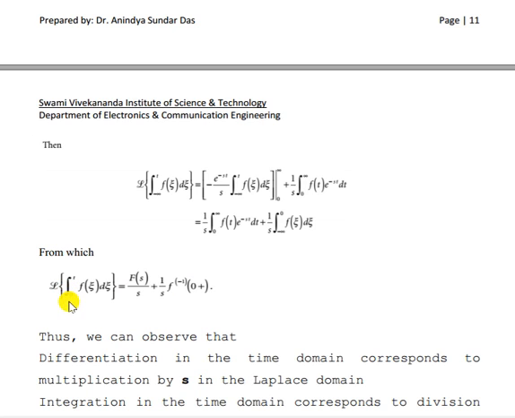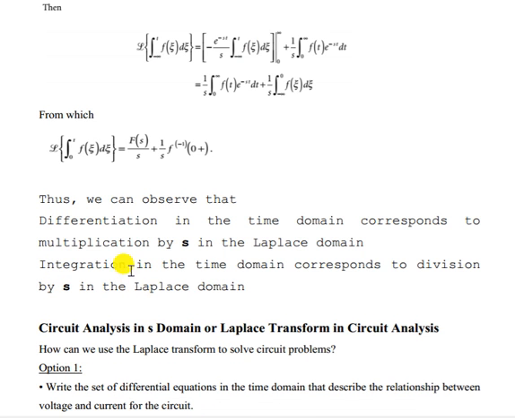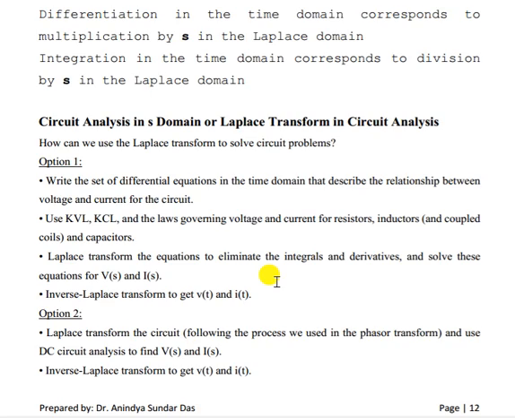So practically what we are getting is that integration converts into the function divided by s. Differentiation in the time domain corresponds to multiplication by s in the Laplace domain. Integration in the time domain corresponds to division by s in the Laplace domain. So that is the main point.